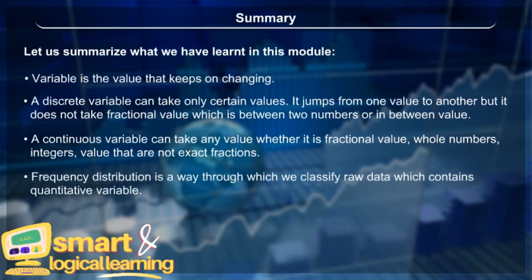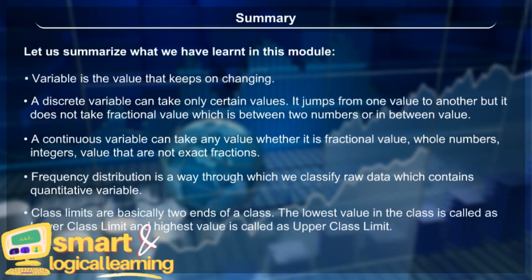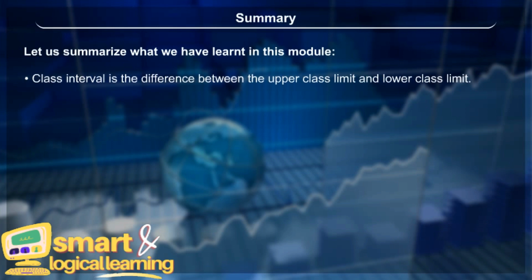Frequency distribution is a way through which we classify raw data which contains quantitative variable. Class limits are basically two ends of a class. The lowest value in the class is called as lower class limit, and highest value is called as upper class limit. Class interval is the difference between the upper class limit and lower class limit.